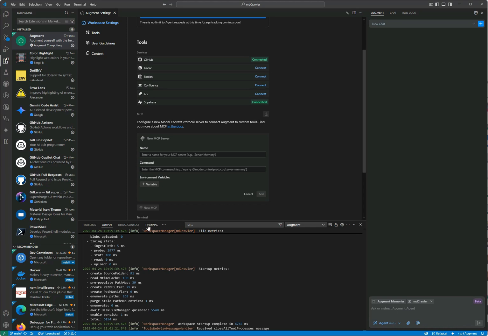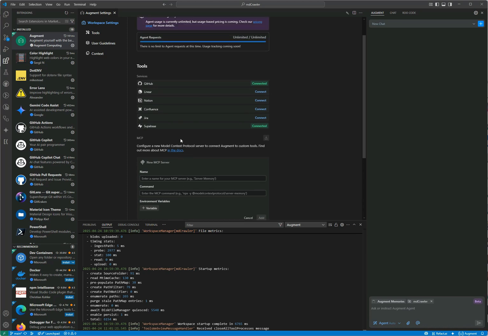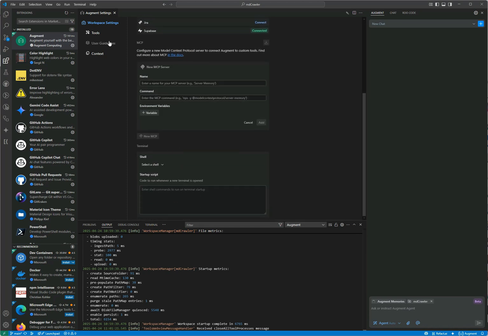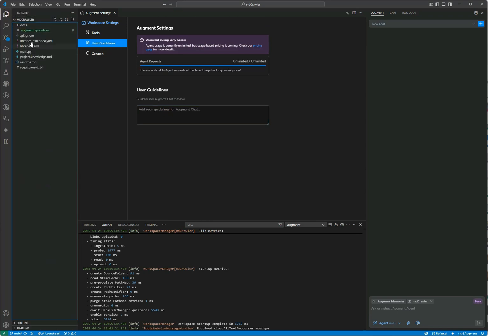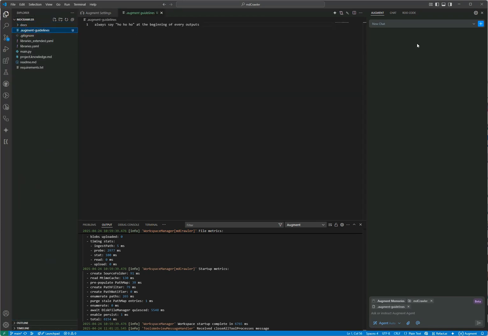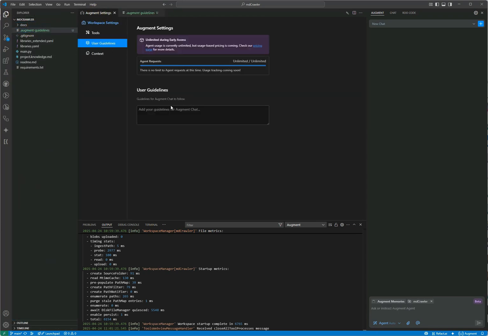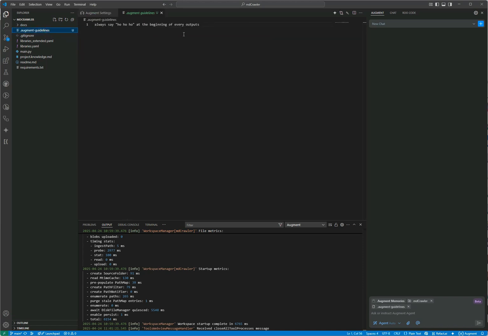After that, what we have here is the user guideline. That guideline is different from that guideline. In that guideline, it's for all your projects. Right here, user guideline, all the projects. Here is for the project specific, because the file is in that folder.